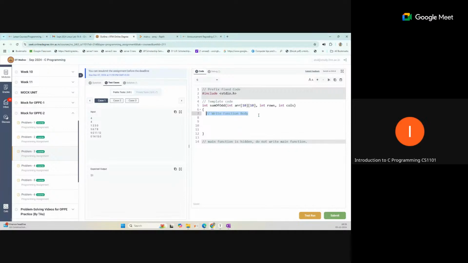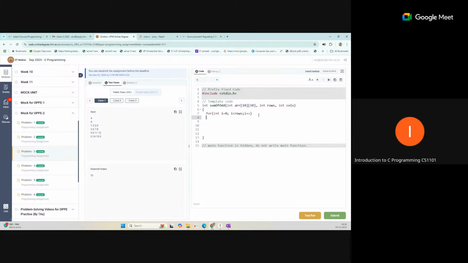Okay, so if we write the solution code for this, you need to write the loop here. Like for int i equal to 0, and we know how many rows we have. So i is less than number of rows, and then i plus plus. So that is one thing.